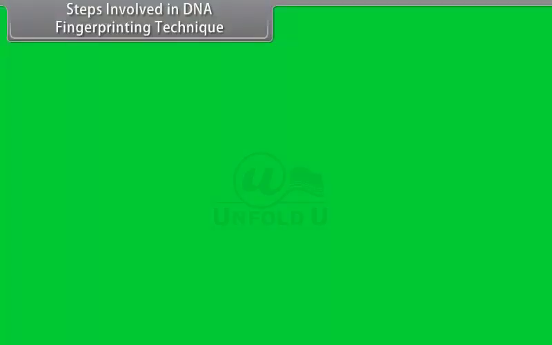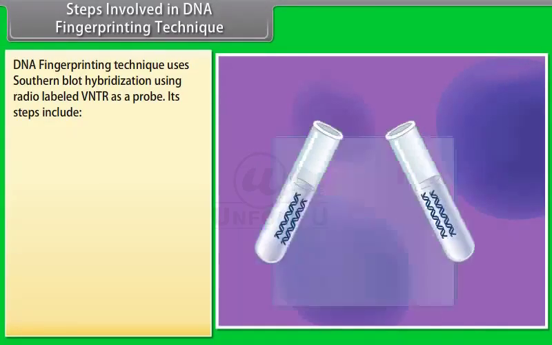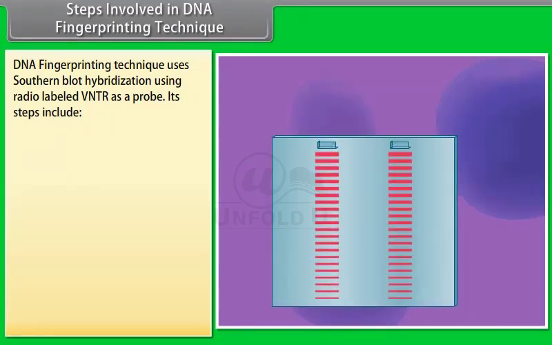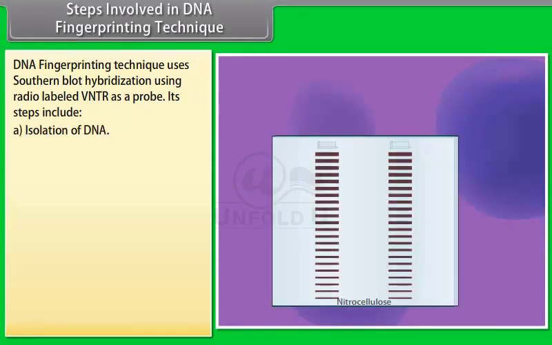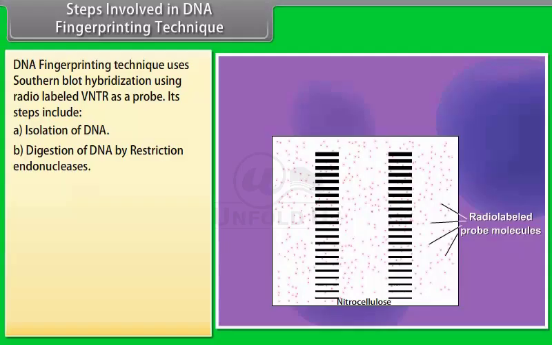Steps involved in DNA fingerprinting technique. DNA fingerprinting technique uses Southern blot hybridization using radio-labeled VNTR as a probe. Its steps include A. Isolation of DNA. B. Digestion of DNA by restriction endonucleases.